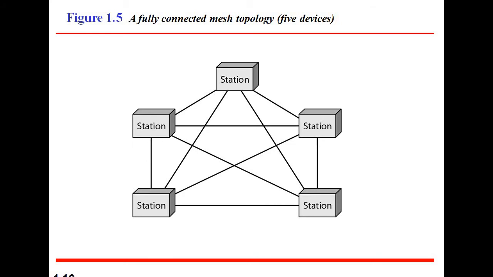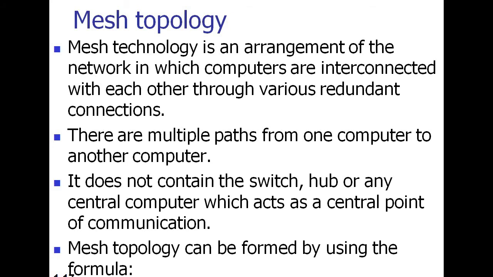So we may go for the notes. Mesh topology is an arrangement of the network in which computers are interconnected with each other through various redundant connections. Redundant means repeated connections.